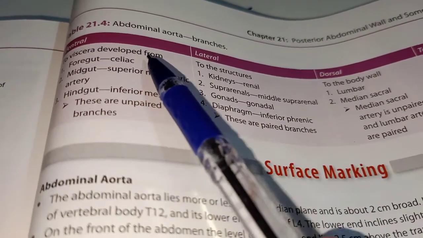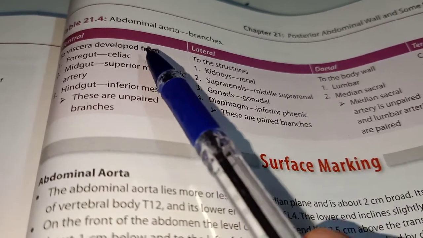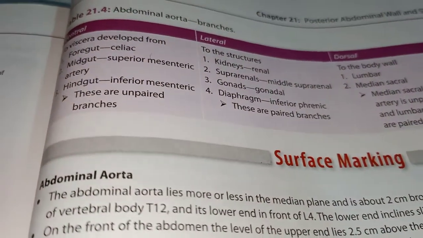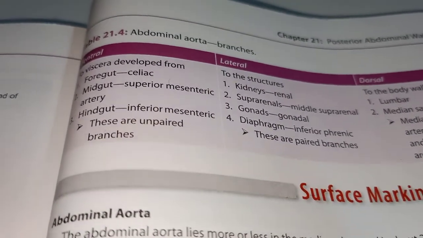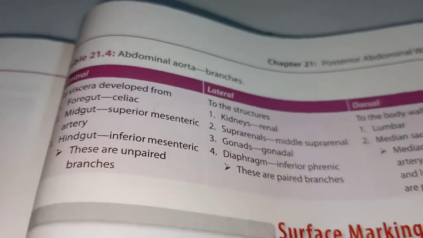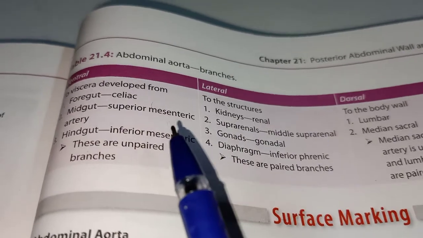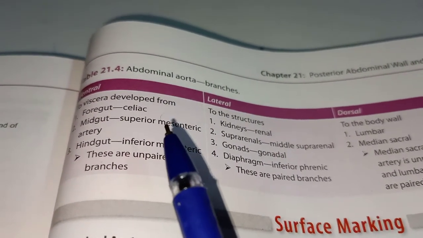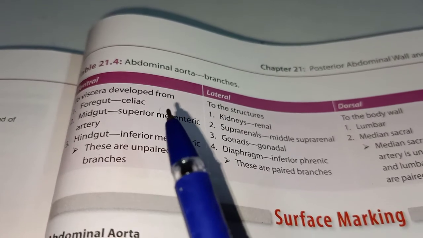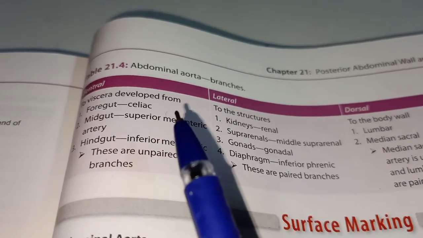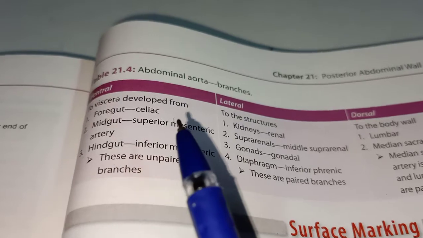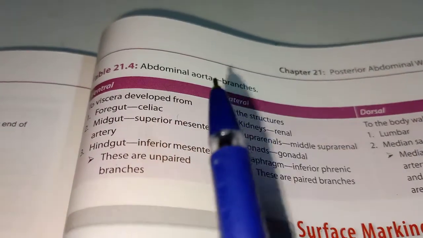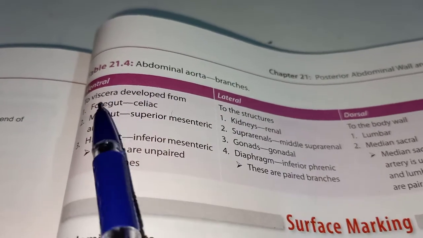So from the abdominal part of the esophagus to the major duodenal papilla, there is one papilla in the duodenum, up to that is the foregut. And the structures developing from the foregut are the abdominal esophagus, stomach, duodenum, liver, pancreas, gallbladder and spleen. So this is about the celiac trunk.